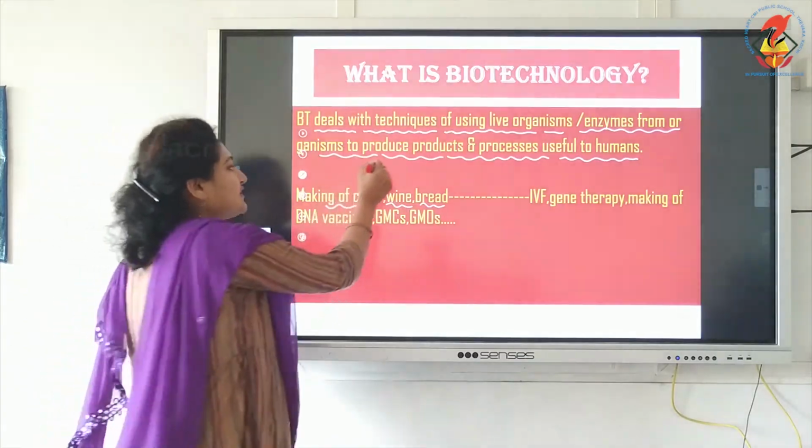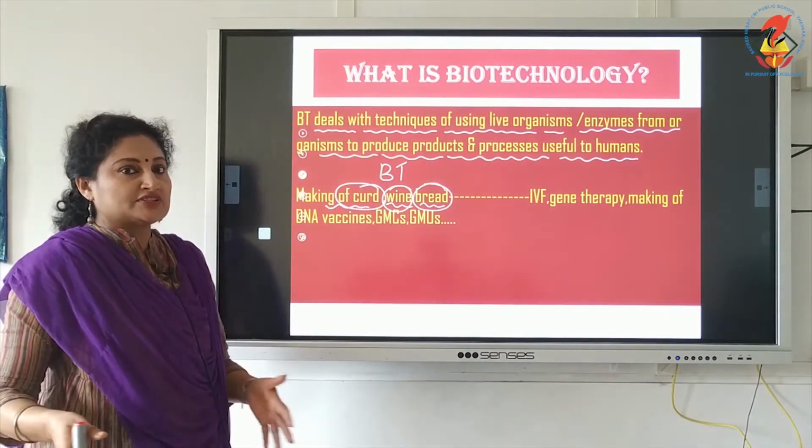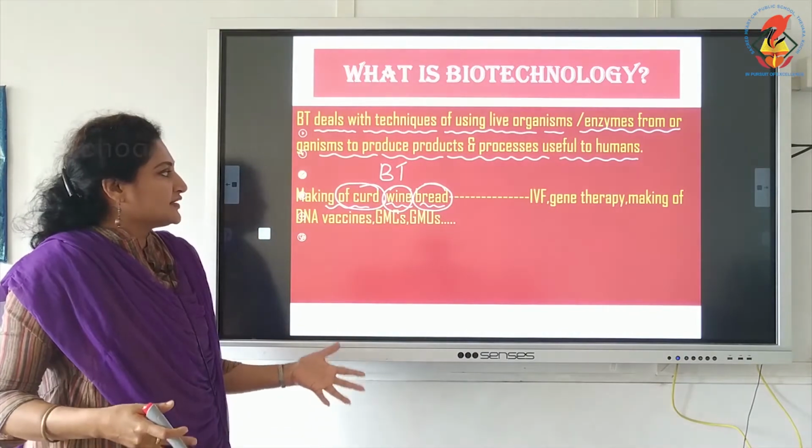So, biotechnology can range from these simple processes of curd making, wine, bread making, etc., which we do in our household, and it is carried over centuries, this technique.